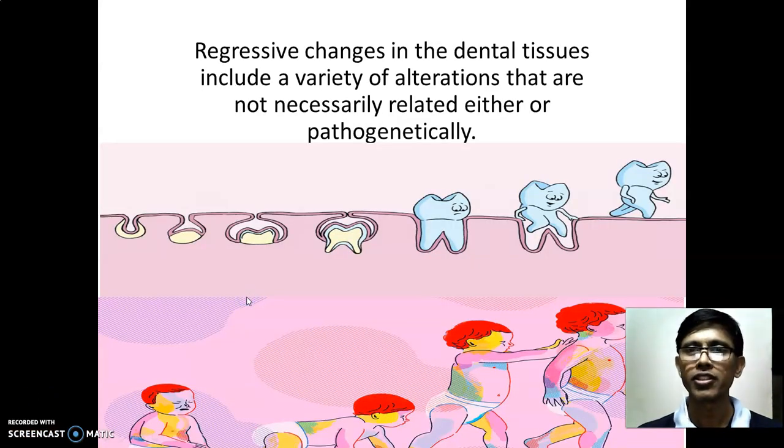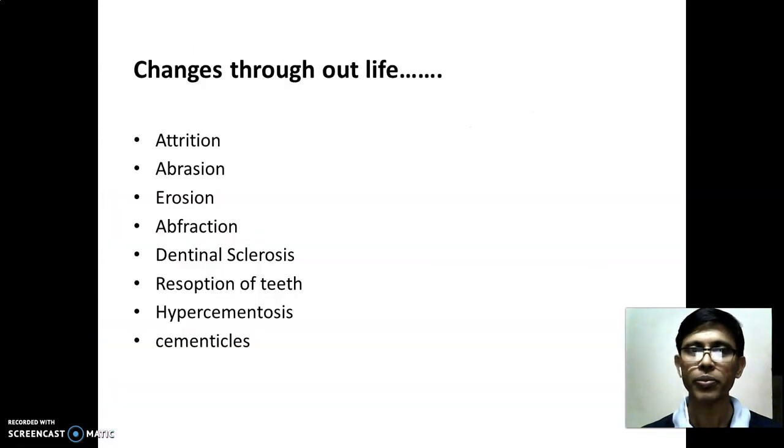Regressive changes in the dental tissue include a variety of alterations that are not necessarily related either etiologically or pathogenetically. That means it is supposed to be not related with the tooth, from the development of the tooth till the exfoliation of the tooth. So in those stages, whatever changes are happening without pathology are called regressive alteration of the teeth.